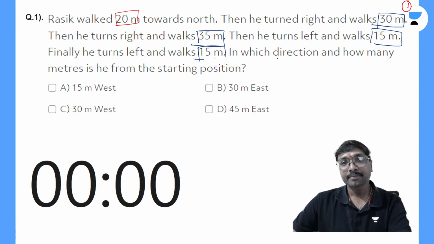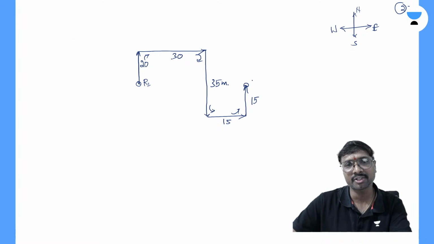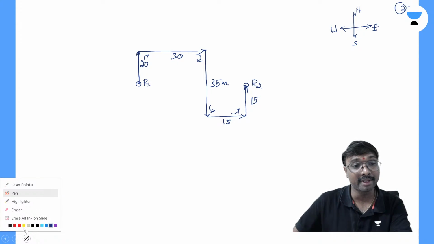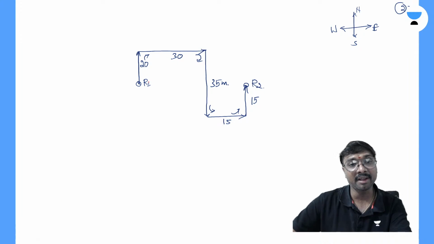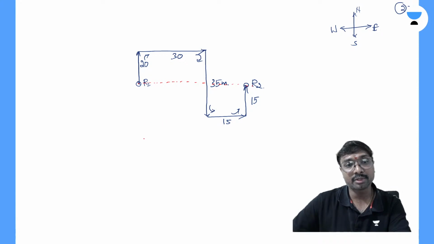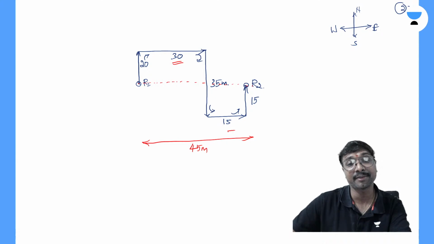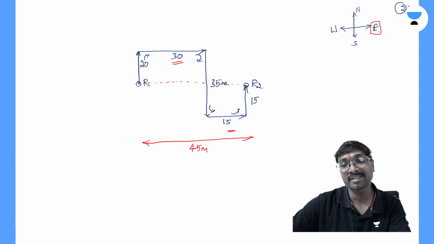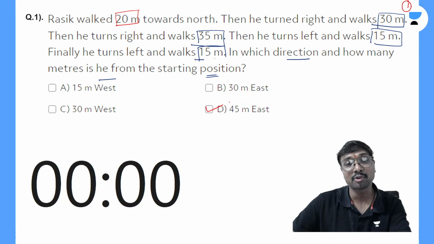Now tell me, in which direction and how many meters is he from the starting position? This is the ending position of Rasik. Is he exactly on the same line or not? He is exactly present on the same line as the original one. So in which direction is he? From R1 to R2, what is the total distance, everyone? The total distance is 45 meters, because this is 30, this is 15, so 45 meters towards east.